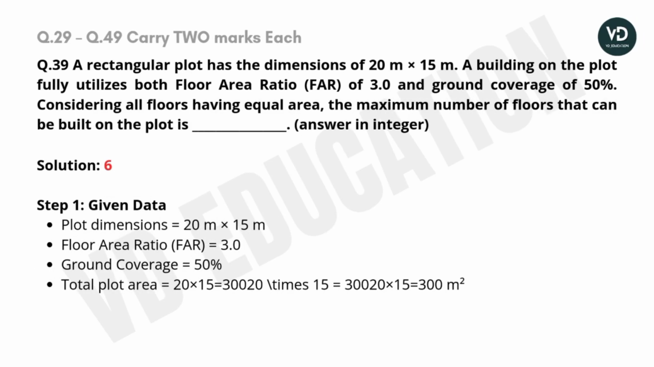Question number 39. A rectangular plot has the dimension of 20 meter into 15 meter. A building on the plot fully utilizes both a floor area ratio FAR of 3 and a ground coverage of 50%. Considering all floors having equal area, the maximum number of floors that can be built on the plot is dash. Answer in integer. Let's discuss the solution. First, write down the given data from the question: plot dimension, floor area ratio, ground coverage, and total plot area.